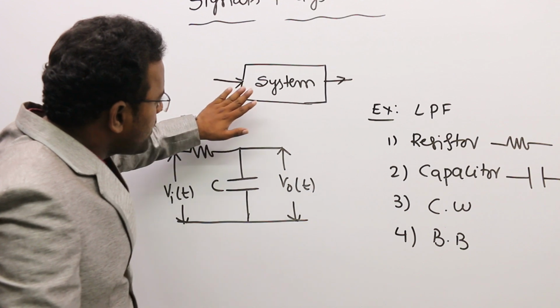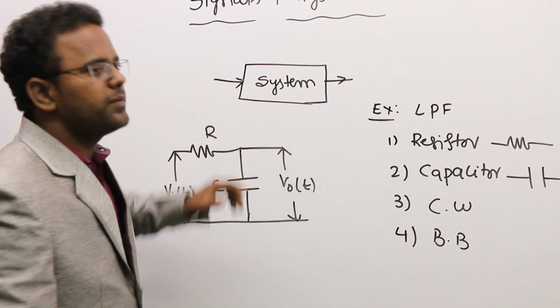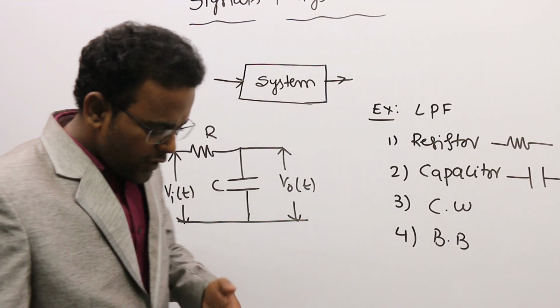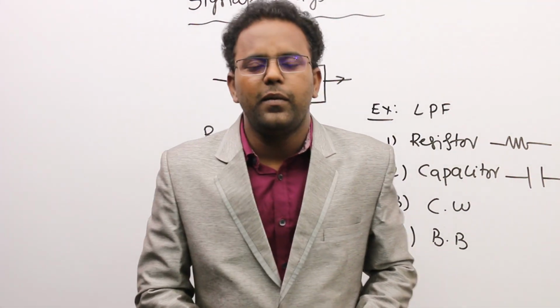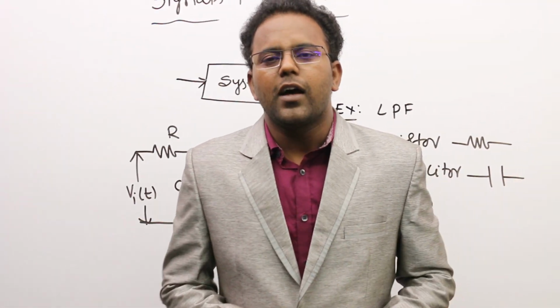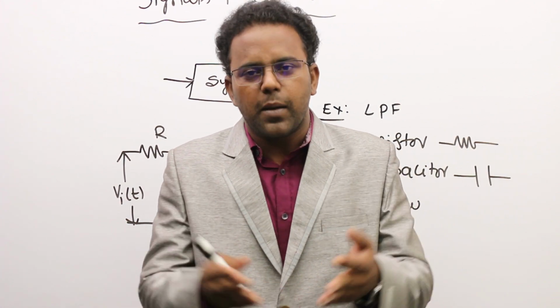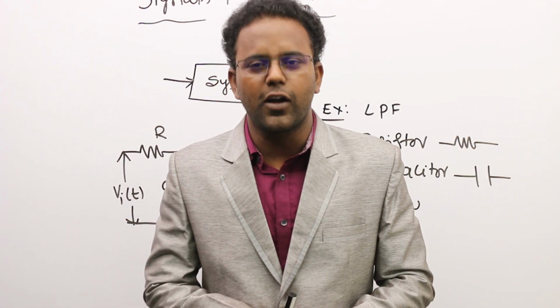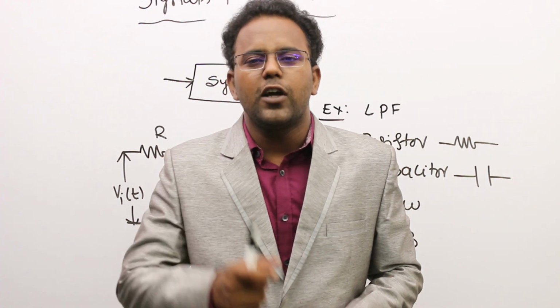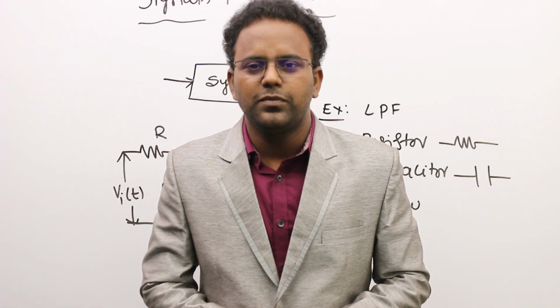Now, for example, I designed the system. Still, if you want a more generalized example, you can take our classroom example. In our classroom, there are a number of benches. What is the intention of keeping the benches in the classroom?